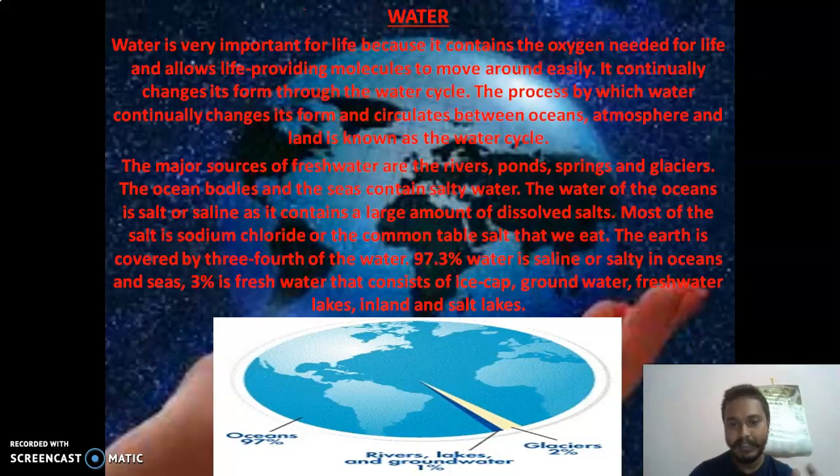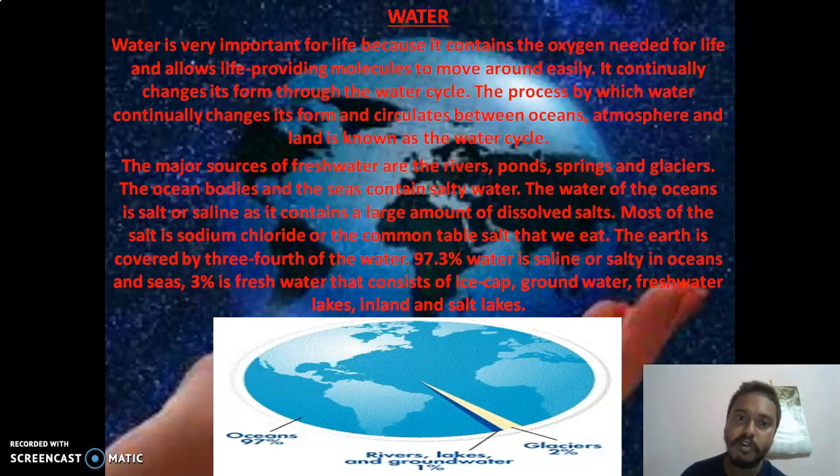Last is again water. We have already discussed it, but we'll read it out once again. Water is the most important, as we have studied. Water is very important for life because it contains the oxygen needed for life and allows life-providing molecules to move around easily. It continually changes its form through the water cycle. I hope you understood the water cycle: from liquid to vapor, that means gas, and then again ice. All this circle is known as the water cycle. It transforms from one form to the other. The major sources of fresh water are rivers, ponds, springs, and glaciers. This gives us fresh water, which means we can drink.